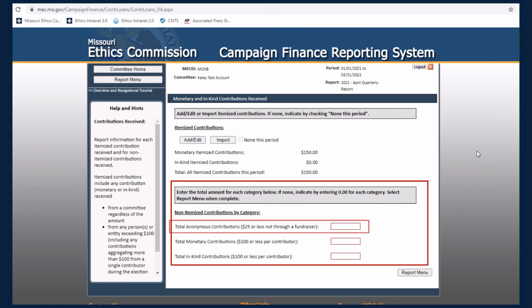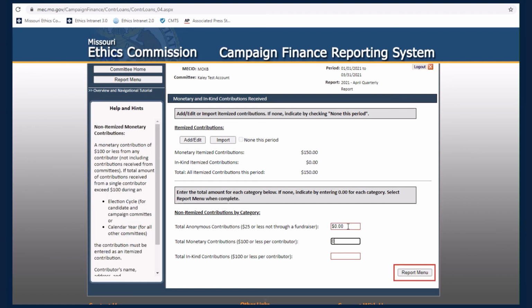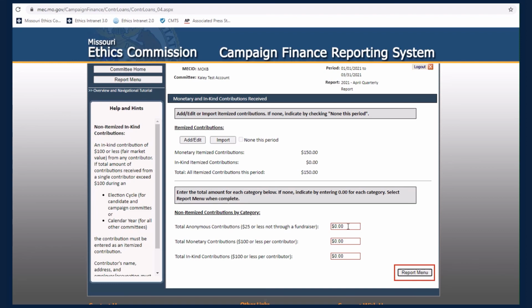Non-itemized categories include anonymous contributions under $25 that were not received through a fundraiser, monetary contributions of $100 or less per contributor, and in-kind contributions of $100 or less per contributor. If you choose not to itemize such contributions, simply add all relevant contributions and enter the totals here. If you choose to itemize all contributions received, simply enter 0 into each field. Select the Report menu button to proceed.